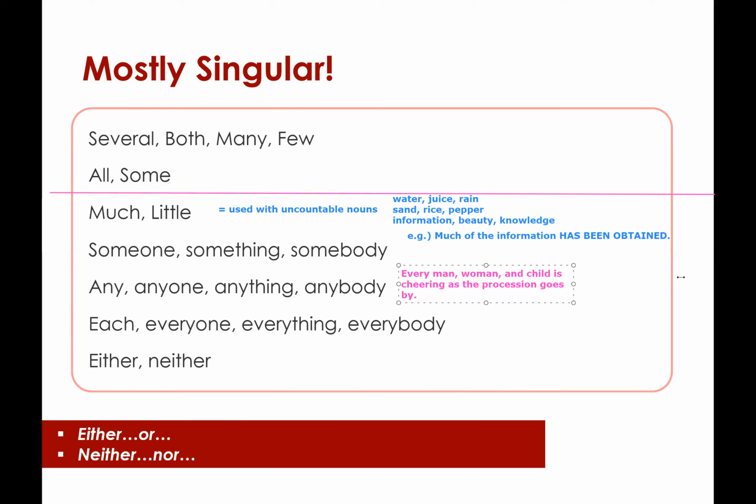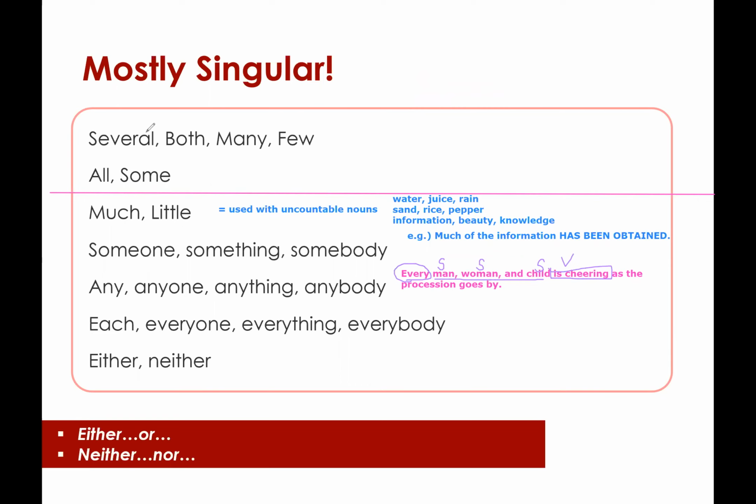In this case, you can see that I have a compound subject, man, woman, and child. Because of the word every, or maybe each, instead of using plural men, women, or children, I need to stick with the singular. And even though there are three compound subjects, you can see that the verb is cheering. That has to be singular.